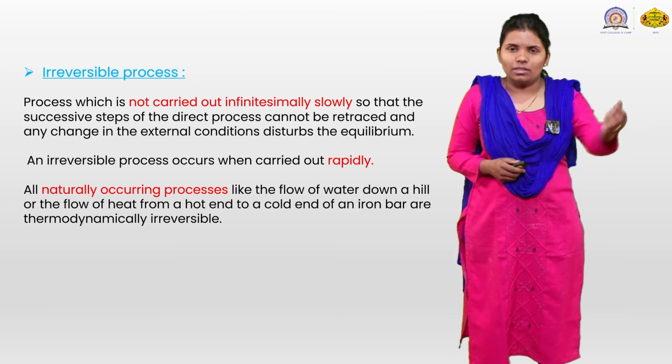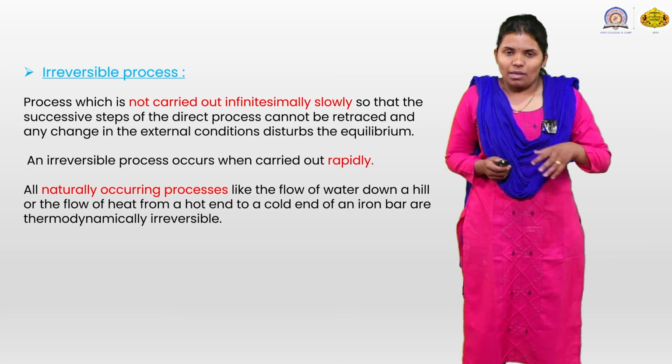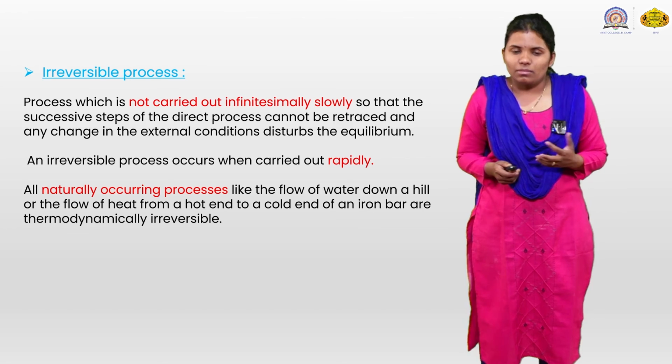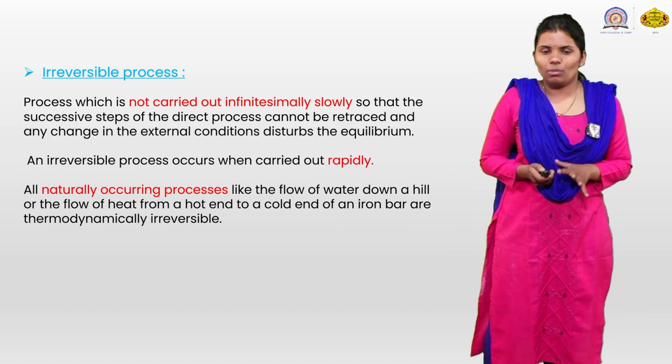The first example is the blooming of a flower. These are irreversible processes.